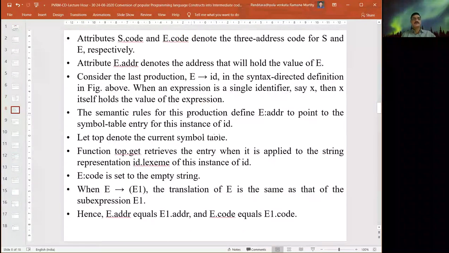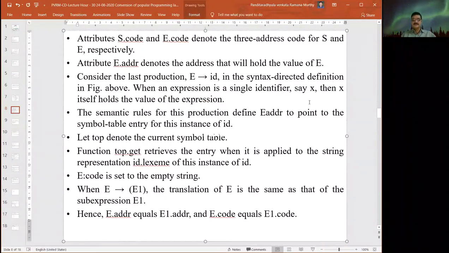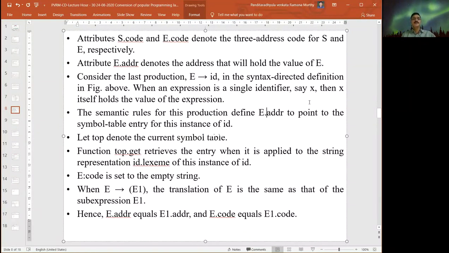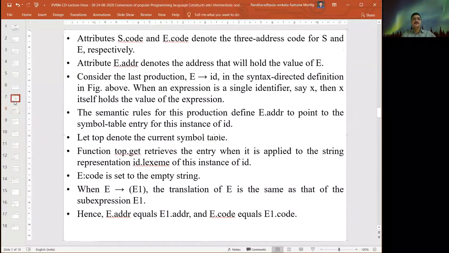The semantic rules for this production define E.address to point to the symbol table entry for this instance of ID. We will see how we treat the symbol table in the next topics.